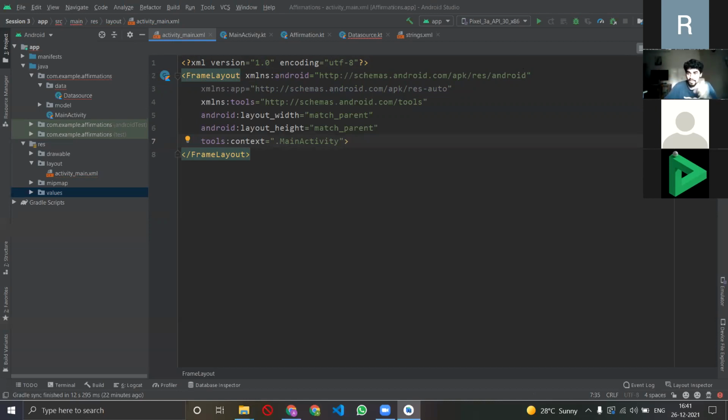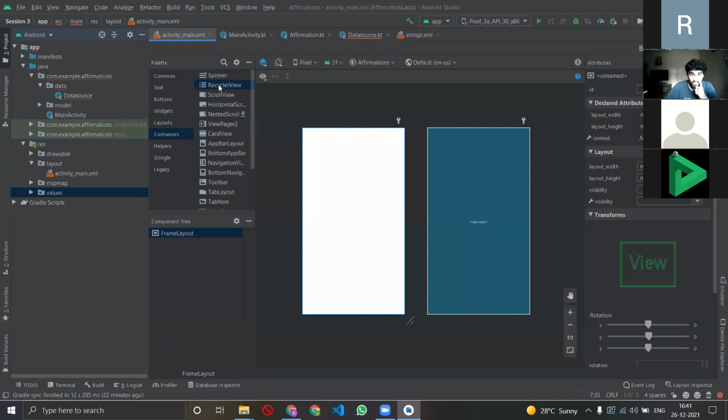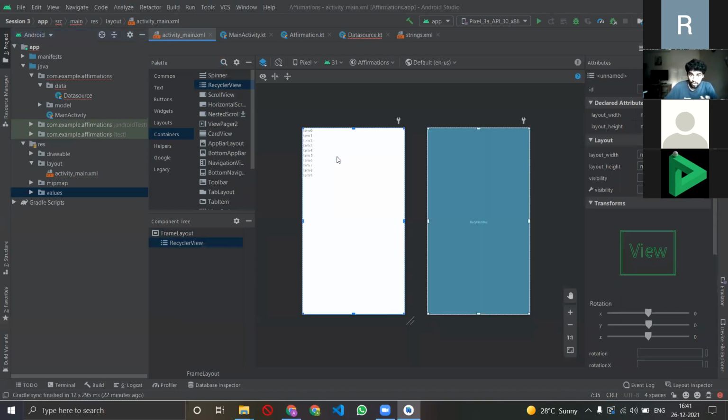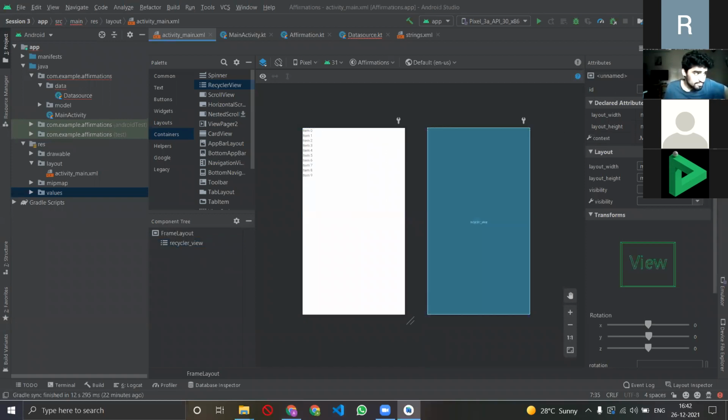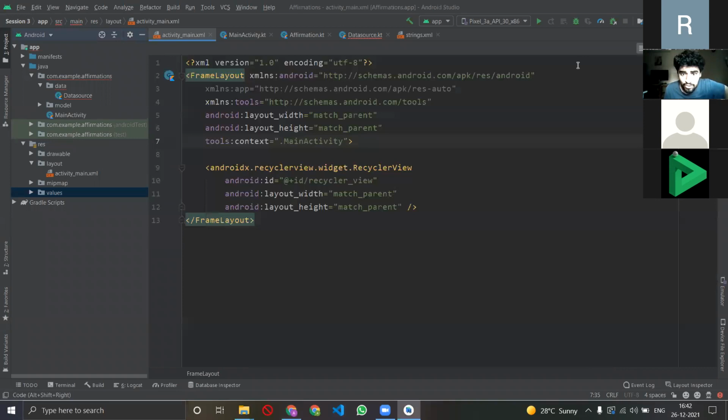Now, after doing that, I'll again go to design. I want a recycler view, so I'll drag and drop it in, right? The next thing that I want is to give it an ID. Since I have the recycler view, there, I've given it an ID. And after giving it an ID, you go to your code. This is something that it should look like, right? The recycler view has an ID. I've told the recycler view what its width and height should be.